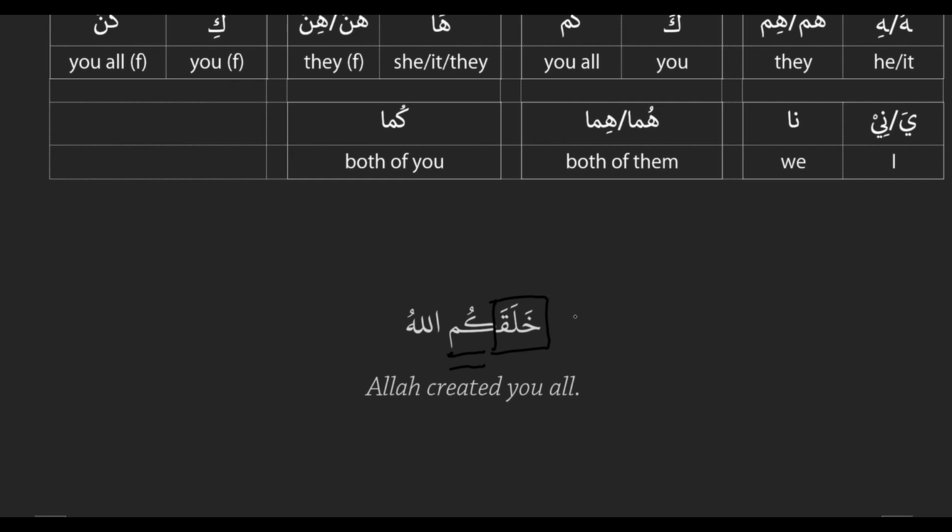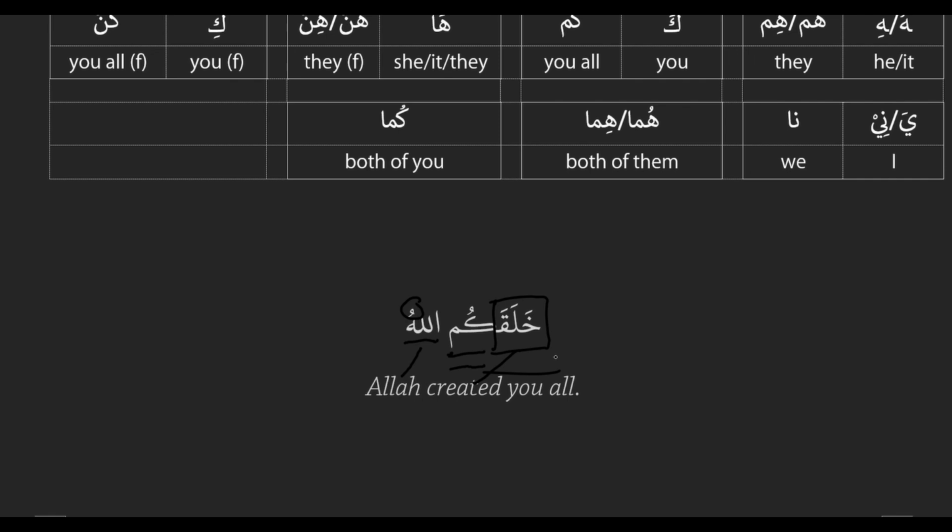And what are we going to do with the last part of the sentence? Allahu. Who is a doer label? Yeah, the u is a doer label. So the word Allah is a doer. And then what do we know about translating from Arabic to English? What order do we translate in? Doer, action, receiver. So we're going to translate this as Allah created you all. Doer, action, receiver. We clear? So even though the word Allah is the very last word in the Arabic, it's the very first word in the English. The sequence is consistent in English. It's always doer, action, receiver, so that's always how you're going to translate.